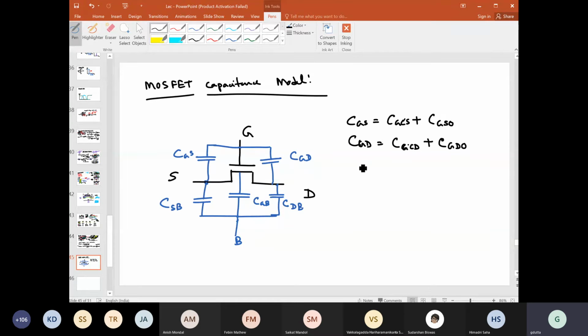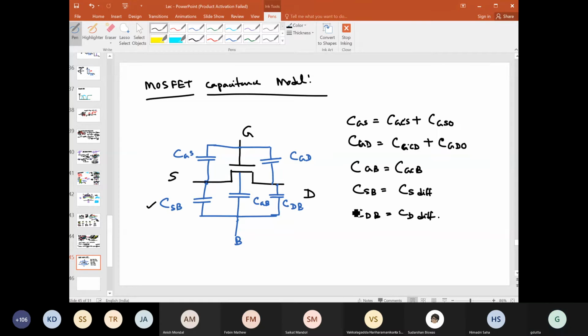What is CGB? CGB is nothing but only due to the contribution of the channel part, so it is CGCB. We have already discussed CGCB. What is CSB? CSB is nothing but the CS diffusion part. Just now we discussed the source side diffusion capacitance, which includes the bottom part and 3 side walls. What is CDB? CDB is the drain diffusion capacitance, which also includes the bottom part and 3 side wall parts, right? Okay.